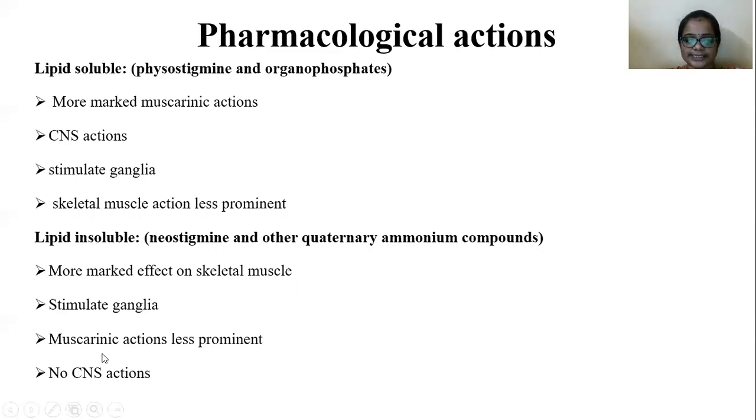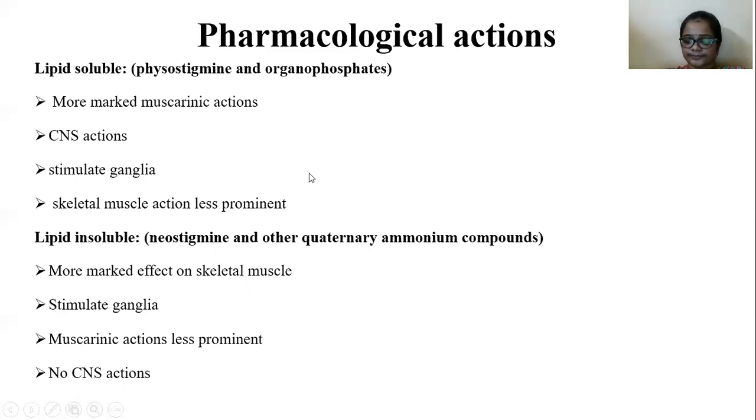Muscarinic actions are also less prominent, and there is a more marked effect on skeletal muscles. So lipid insoluble drugs act very effectively on skeletal muscles. This is the major difference between lipid soluble and lipid insoluble drugs.